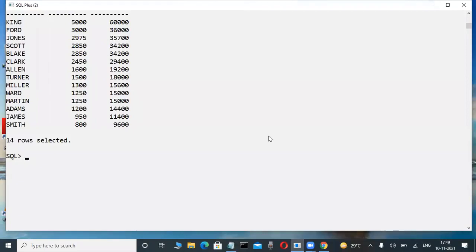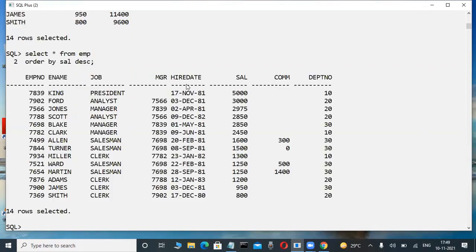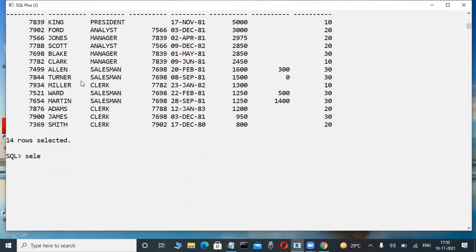I will tell you what it means. Observe here: select star from EMP. Don't write it yet. Very interesting. In the previous case I am writing order by salary DESC. But observe here, select star from EMP.